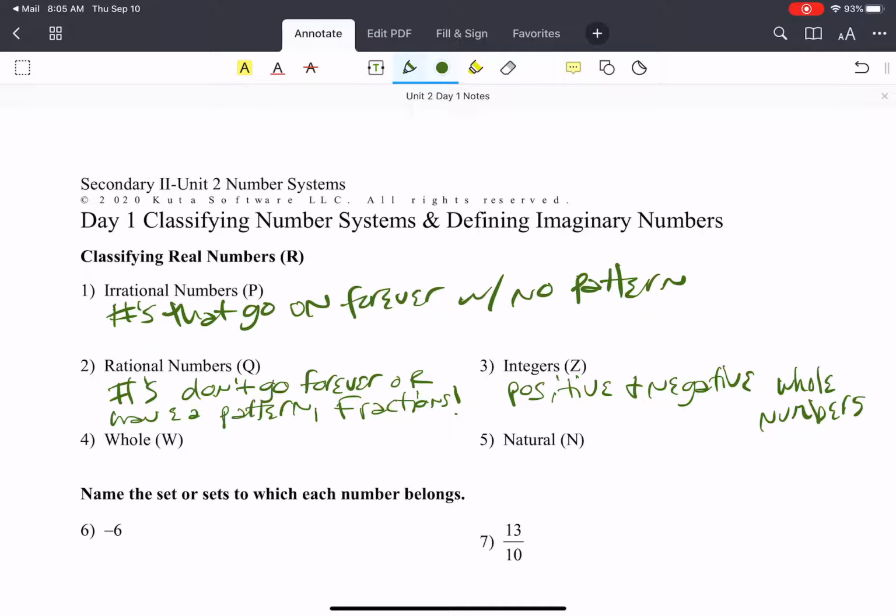So like -5, -6, 1, 2, 3, 0. So numbers without an extra piece, an extra part of a piece. No decimals or fractions, okay?